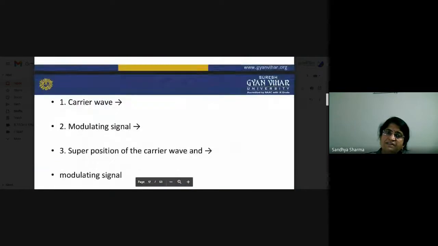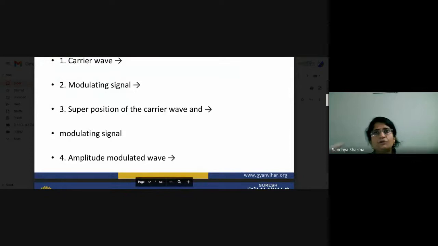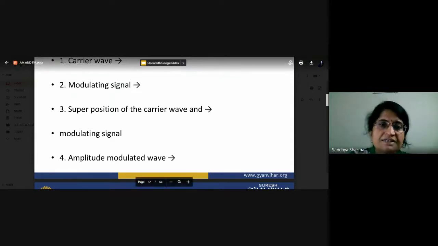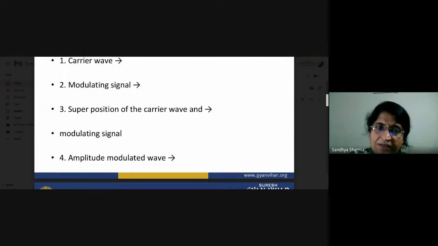So what will happen here in amplitude modulation? Your signal amplitude will vary. The amplitude of the carrier signal varies according to the change in the message signal, the information signal. First of all, there is a carrier wave. The second one is the modulating signal. Then there is the superposition of the carrier wave and the modulating signal, and after that you receive the modulated waveform.